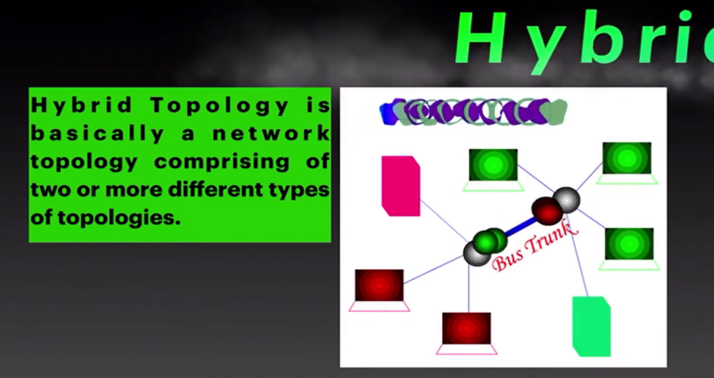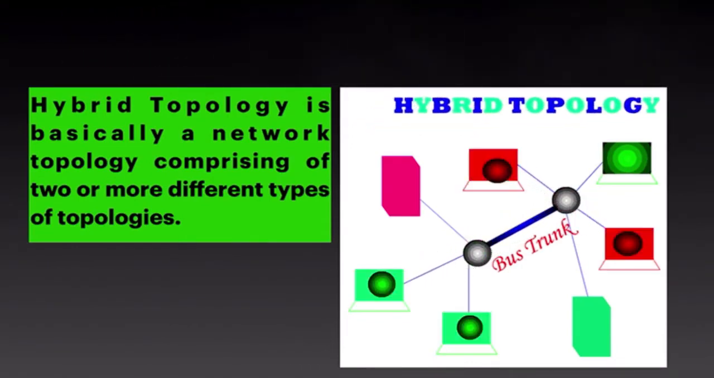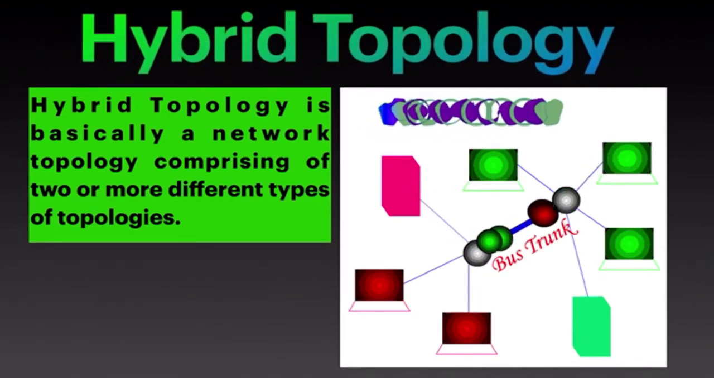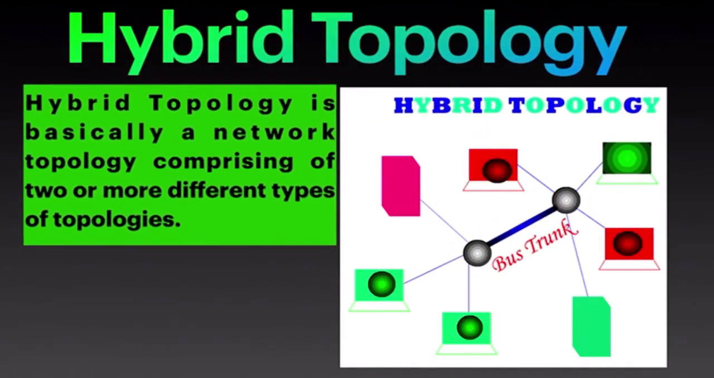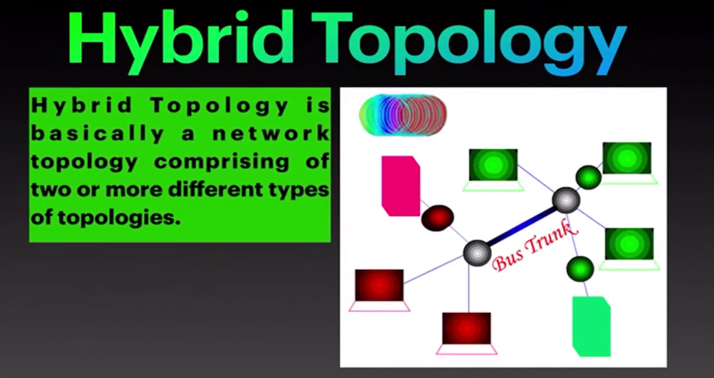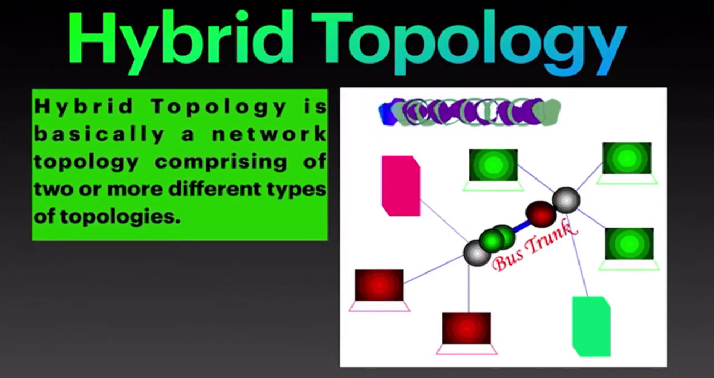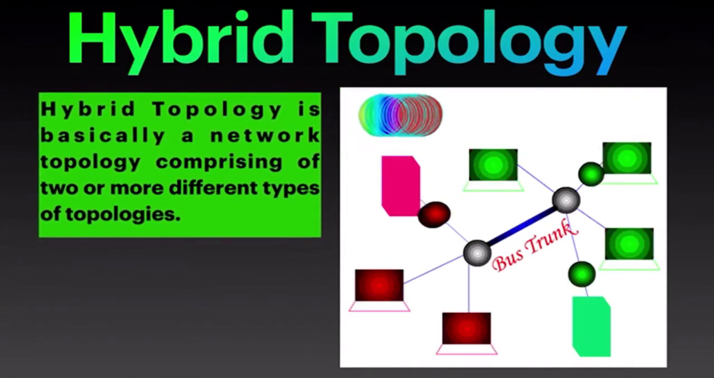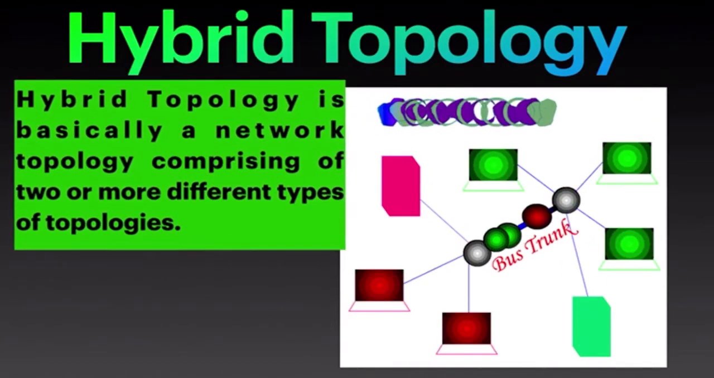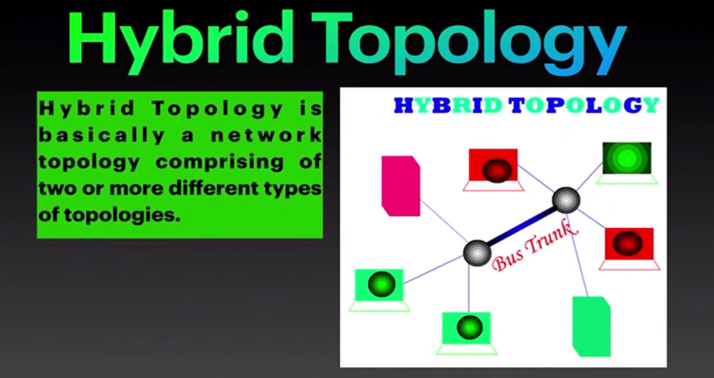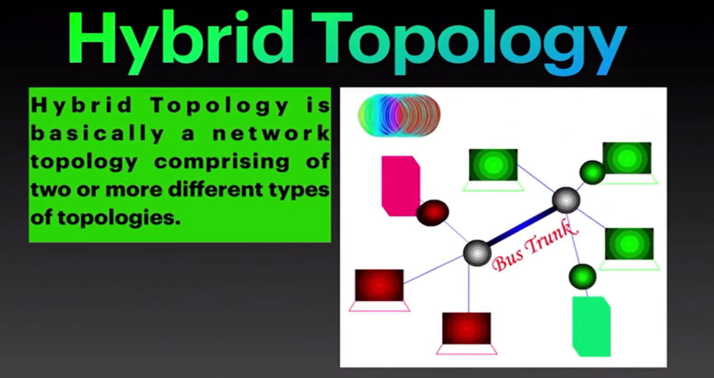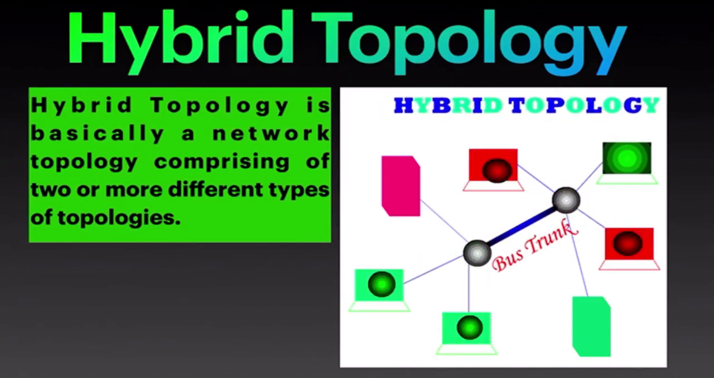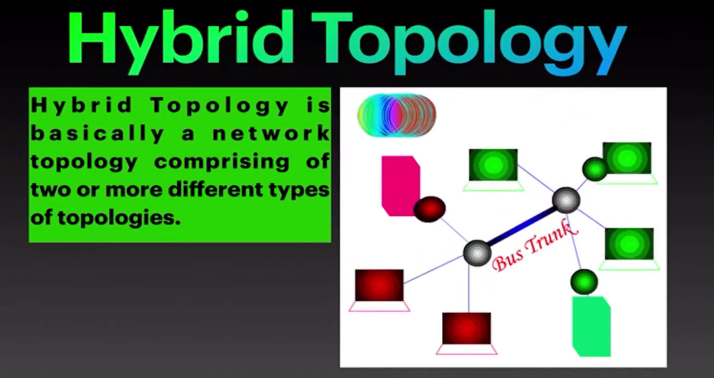Hybrid topology. Hybrid topology is basically a network topology comprising 2 or more different types of topologies. For example, a combination of star and mesh topology is known as hybrid topology. Benefits of hybrid topology: it is easy to troubleshoot. It is a flexible network topology. Some drawbacks: it is complicated to design. It is very expensive as it involves more than one topology.